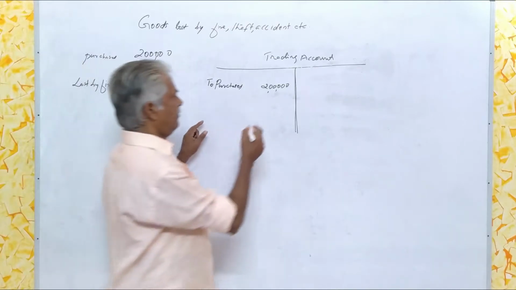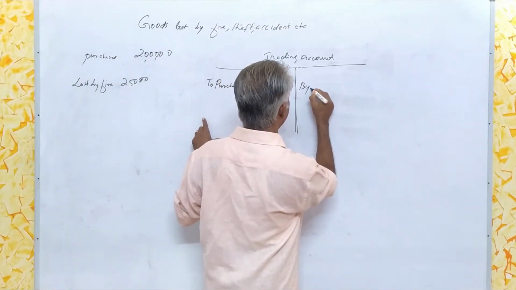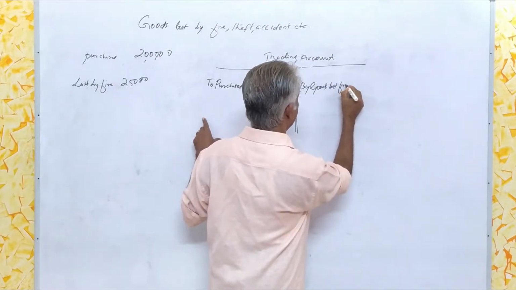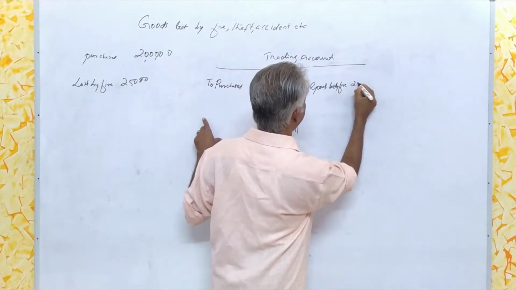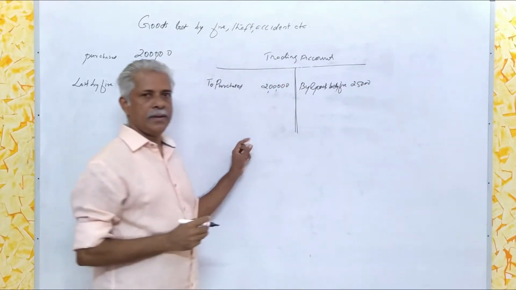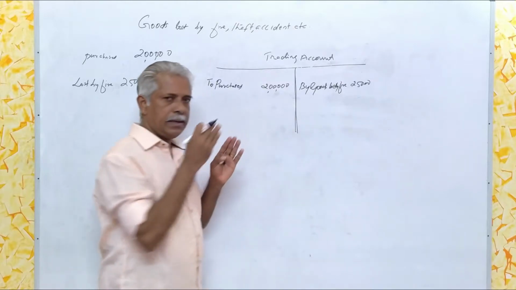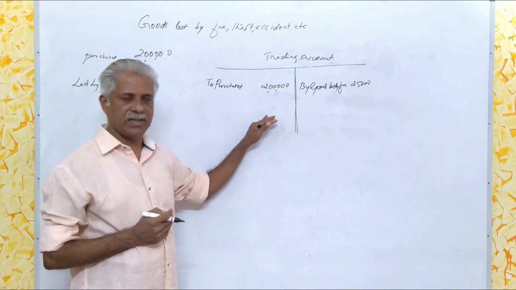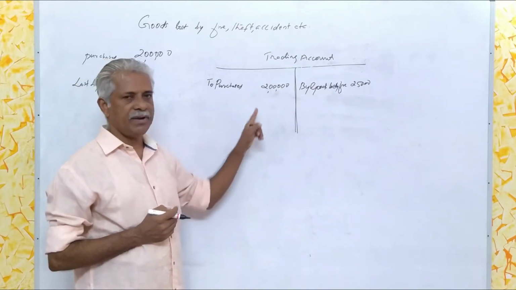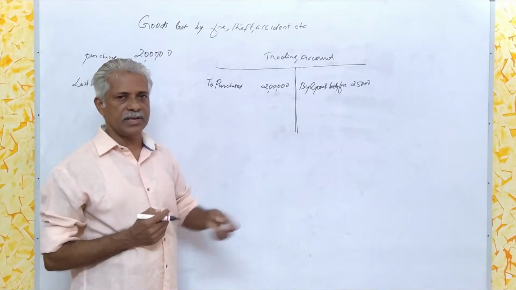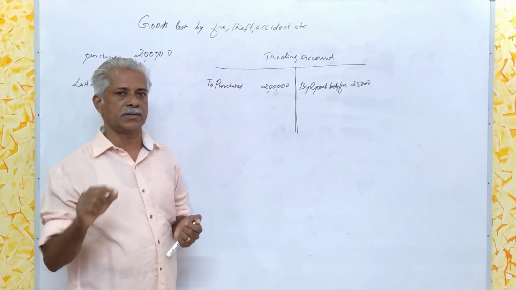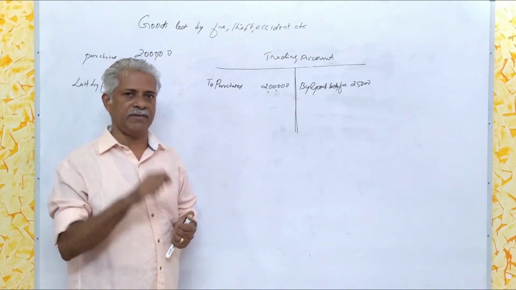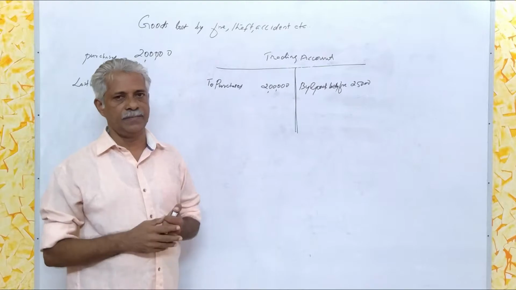For the purpose, we have to credit that amount in the trading account: goods lost by fire, rupees 25,000. If you balance this account now, it is very clear that the trading account is debited with rupees 1,75,000 representing the cost of goods sold. That's the first treatment with respect to loss by fire, which is given in the adjustment.